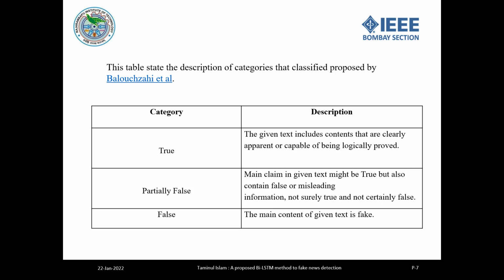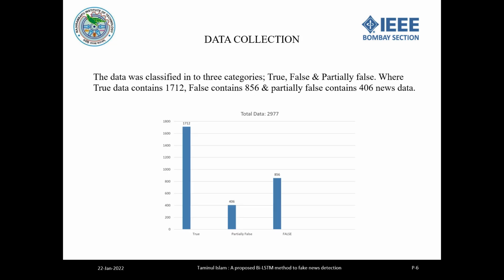Is there any percentage for partial? 20%, 50%? Yes, ma'am. In this histogram you can see we found 1712 true data, partially false is 406, and false is 856. So most of the news stands for true news, the second place takes the false news, and in the third place it takes the partially false news.